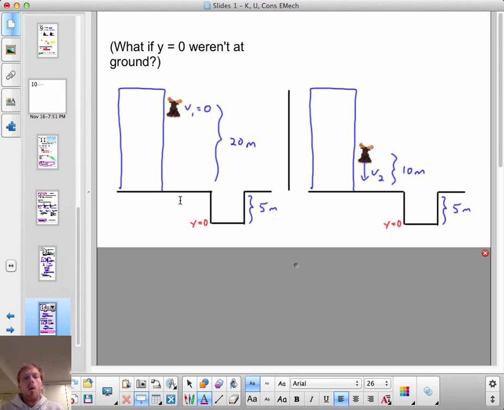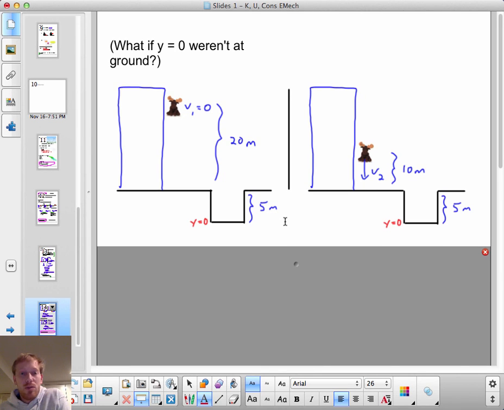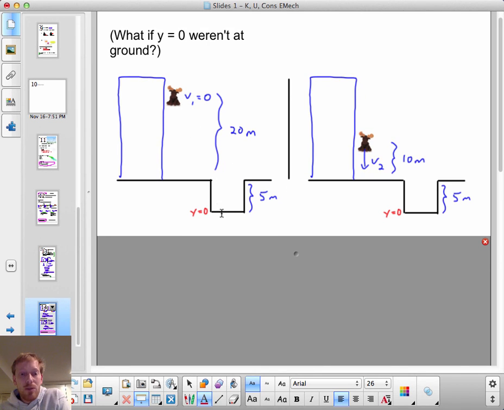One last thought. What if I hadn't chosen to put y equals 0 at the location of the ground? What if there's like this 5-meter hole next to the building and I'm like, oh, well, I want y equals 0 to be at the bottom of that hole? Hopefully this shouldn't mess up the problem. Hopefully an observer standing in this hole would have the same agreement about the final velocity of the moose as an observer standing on the ground.